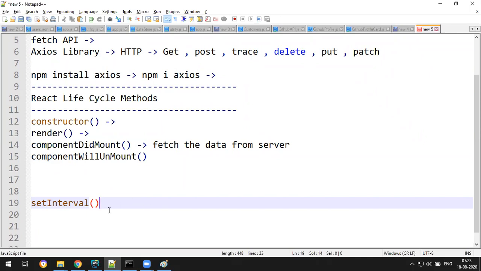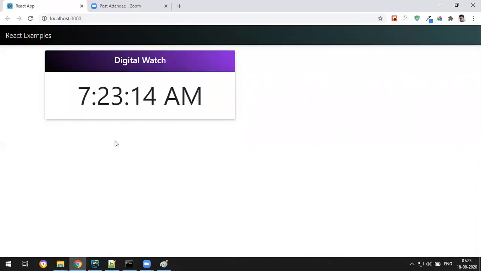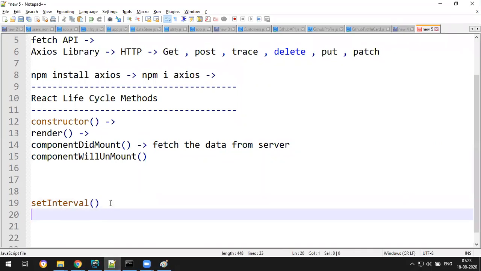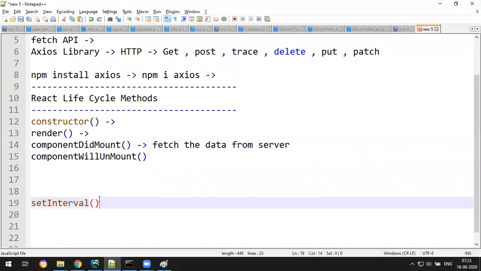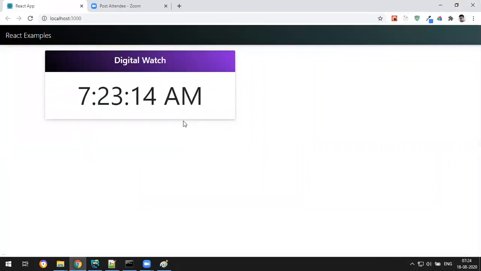So where we write this logic: whenever my component is fully loaded, then only I can call the setInterval. It means this logic is not written in the constructor, you write that logic in componentDidMount. So I can set an interval for my time whenever my component is fully loaded.